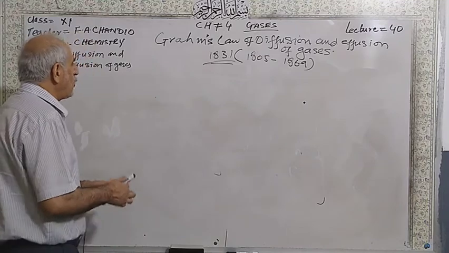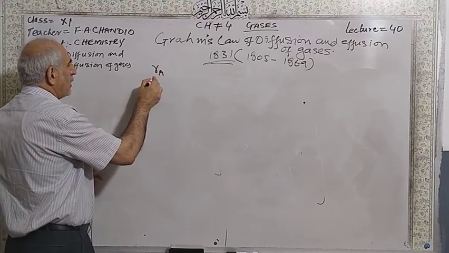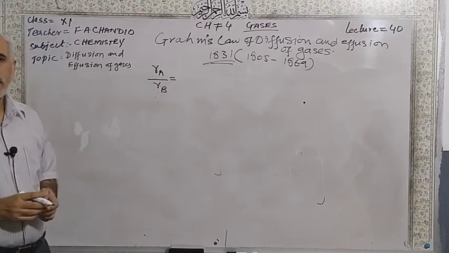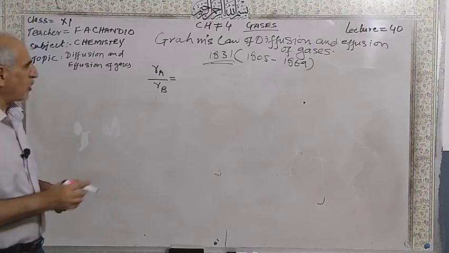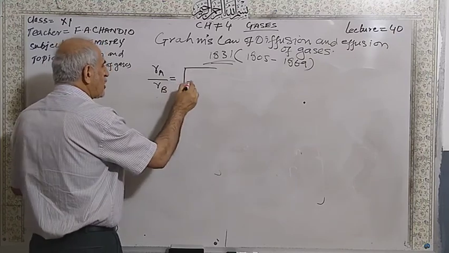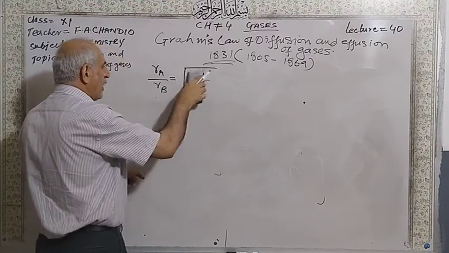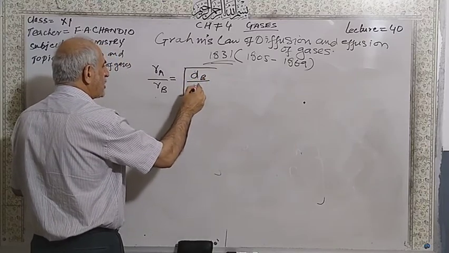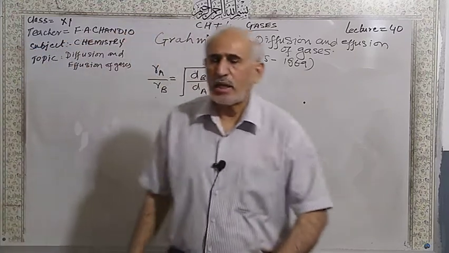Suppose this is the rate of gas A and this is the rate of gas B. The rate of diffusion of two gases A and B is inversely proportional to the square root of their densities: rate A over rate B equals the square root of the density of gas B divided by the density of gas A. This is called Graham's law of diffusion and effusion.